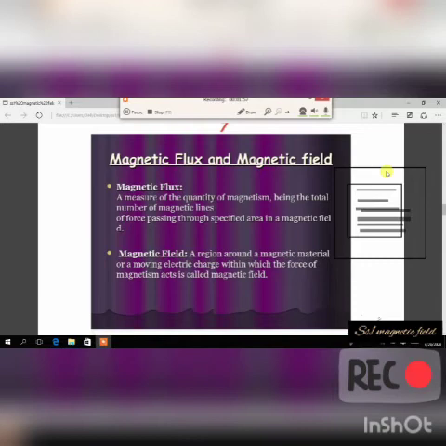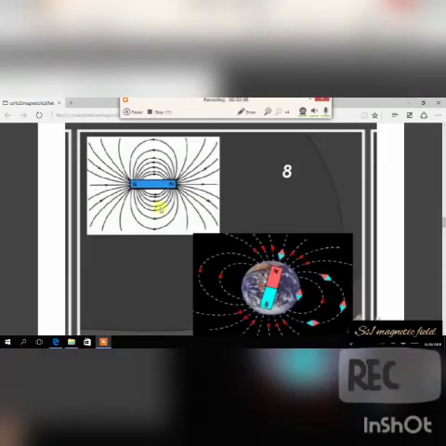Are you following? So that's magnetic flux: a measure of the total number of magnetic lines of force passing through a specified area in a magnetic field. As you can see here, these are what we call magnetic lines of force. I'm still going to define it.